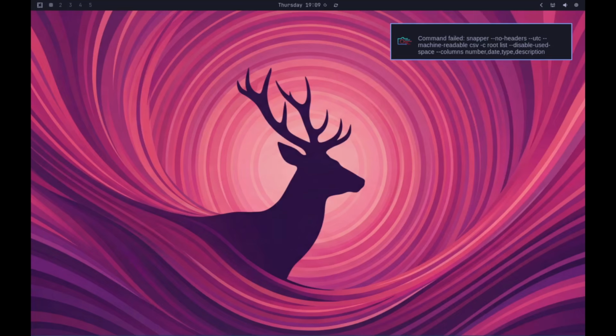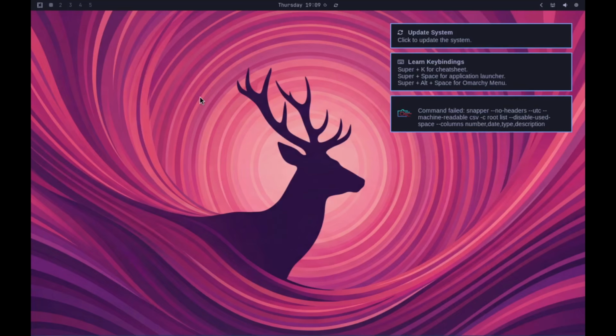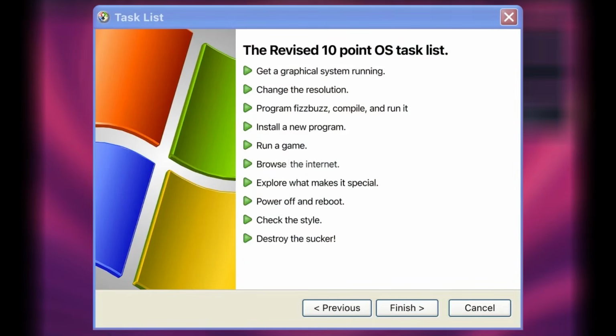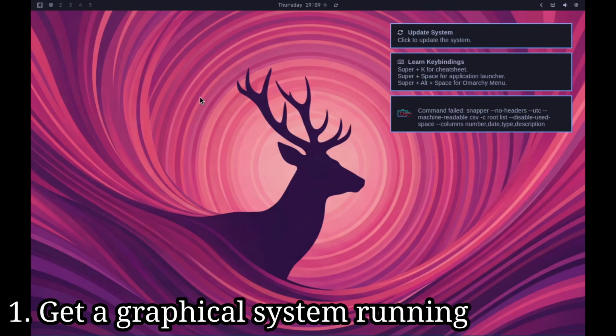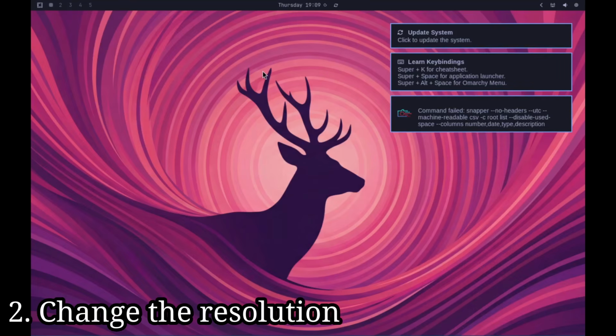So yes, now that it's booted, as usual for my channel, I will be going through the Tyramid YouTube channel operating system task list to judge this operating system and its features. And the first task of this is get a graphical system running, which we have just done. So check that off the list and let's continue to task number 2, which is to change the resolution.